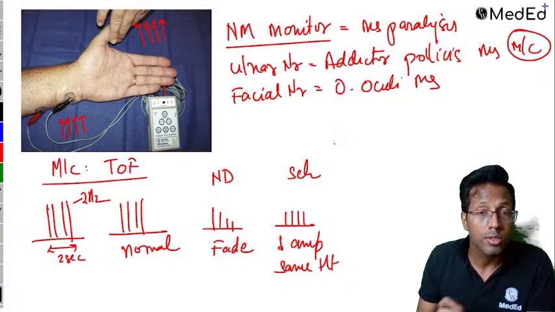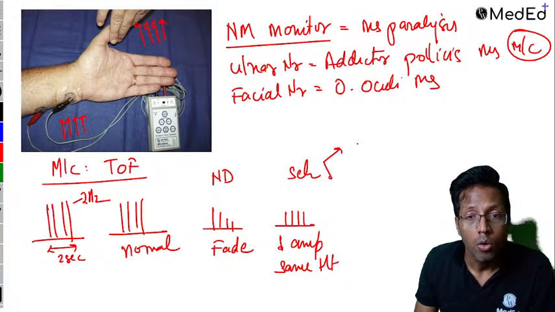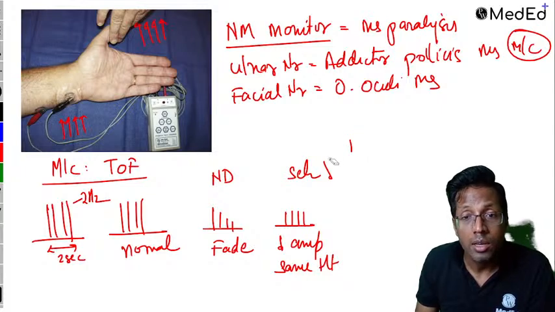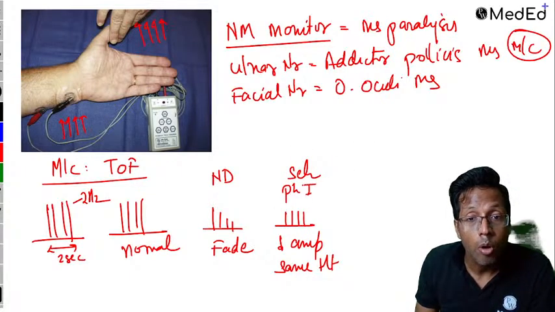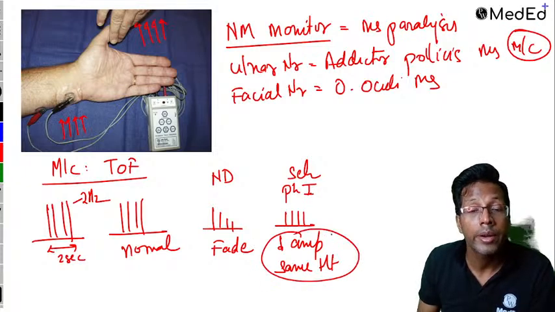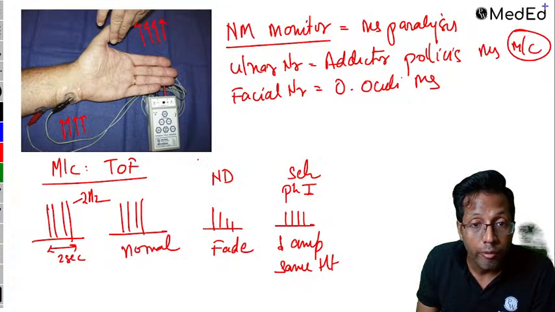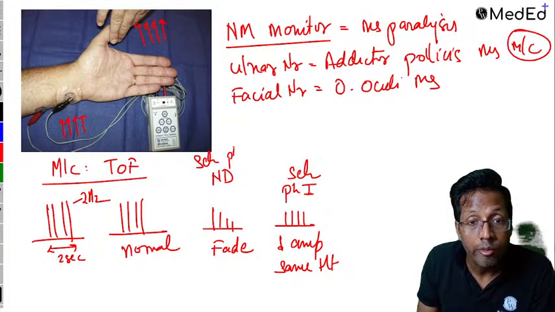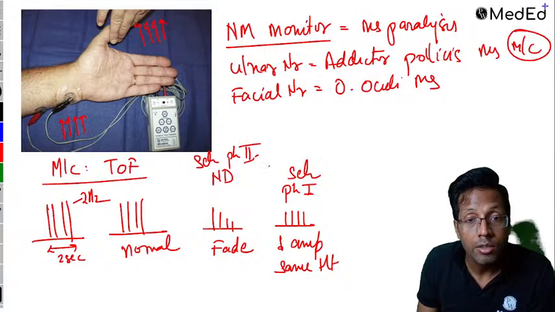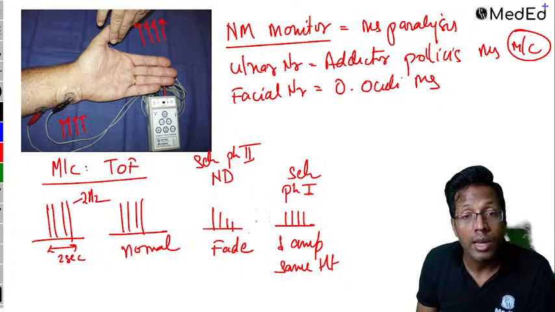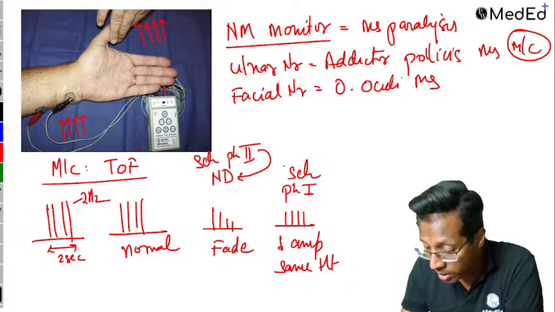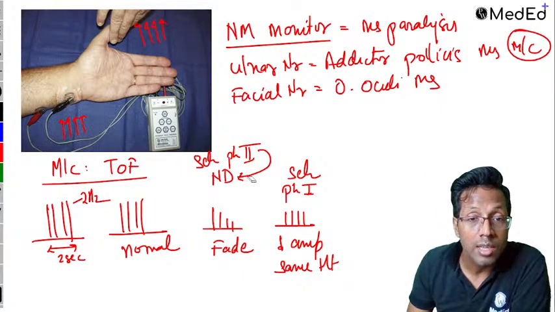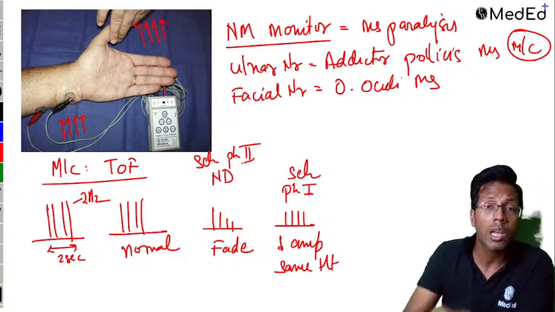But succinylcholine has 2 types of block. One is phase 1, other is phase 2. When succinylcholine causes a phase 1 block, you get to see decreased amplitude, same height. But if you get succinylcholine phase 2 block, it is going to show fade, because succinylcholine in phase 2 resembles the non-depolarizing block. So that is the point, that this helps you to differentiate between the types of block also.